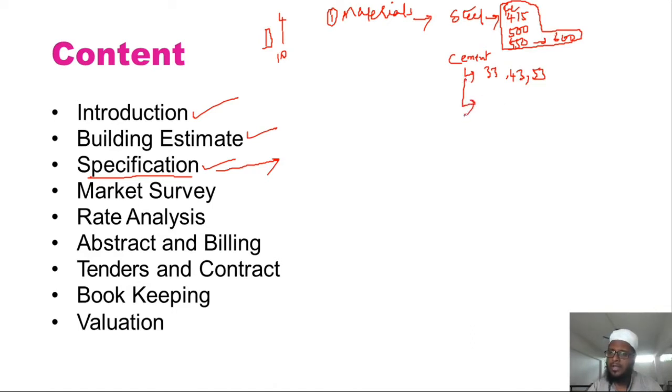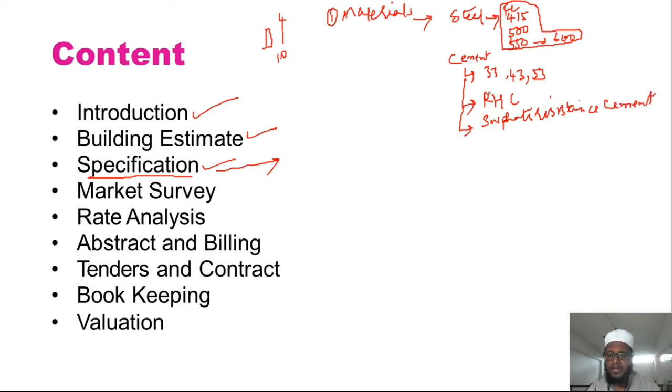If you are going for a dam or other types of projects, then we have to go for rapid hardening cement, isn't it? If you are going for deep excavation, cellars or underground projects, then you need to provide sulfate resisting cement. All these things we have studied in building materials. Different types of cements we have.